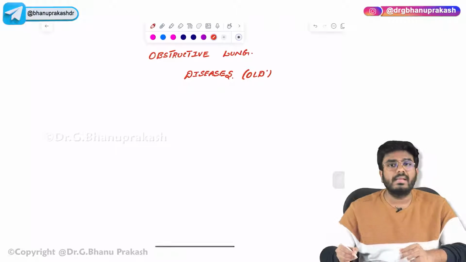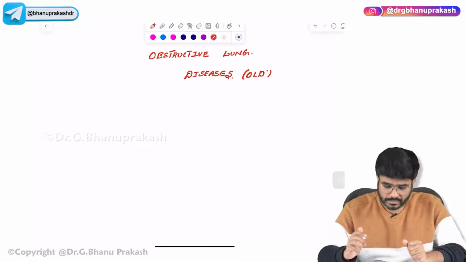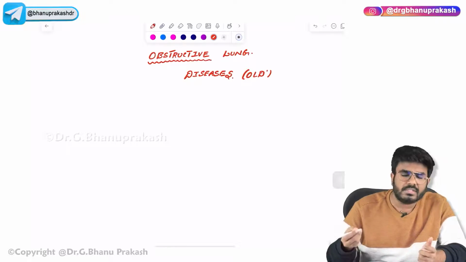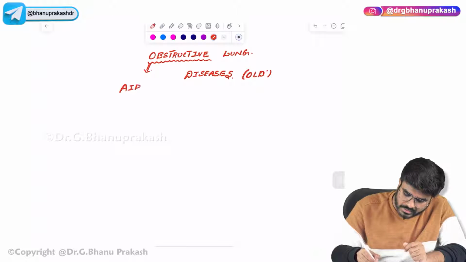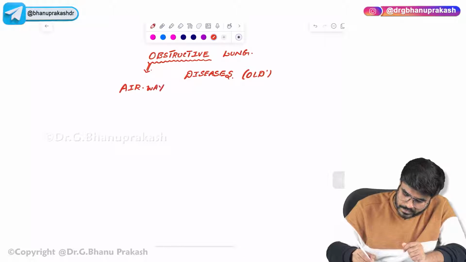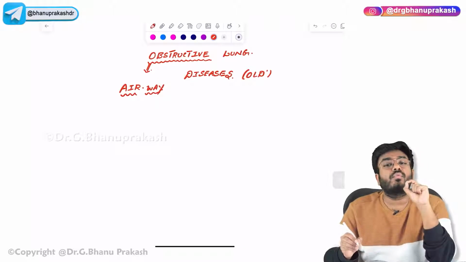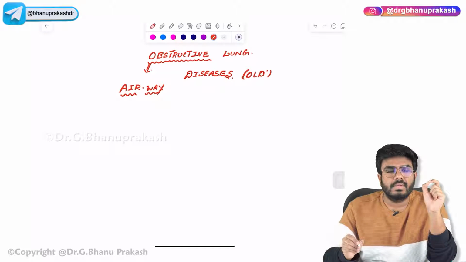Okay, obstructive lung diseases. Now where exactly is the obstruction, sir? If we talk about obstructive lung diseases, you can understand what this obstruction is. There is obstruction in the airway, so there is obstruction for the flow of air.